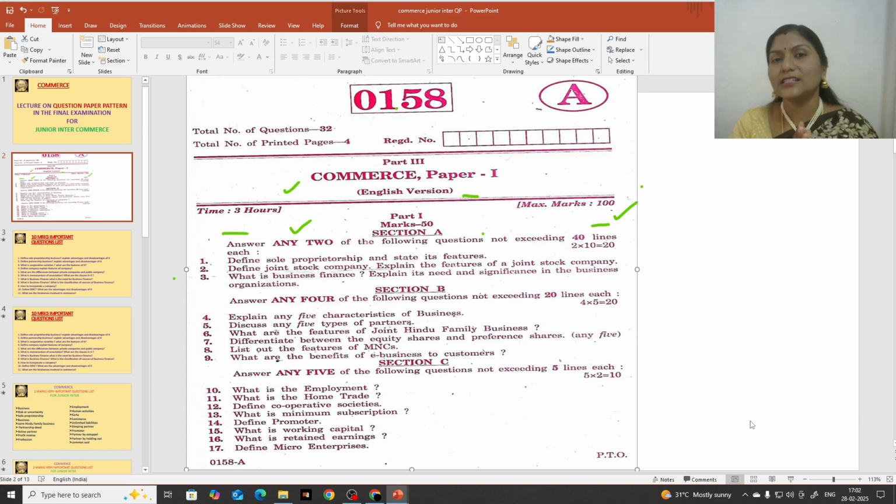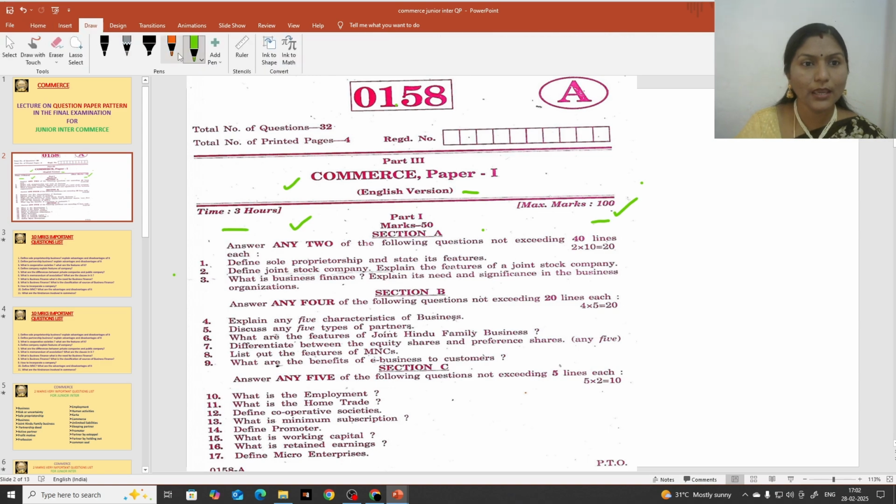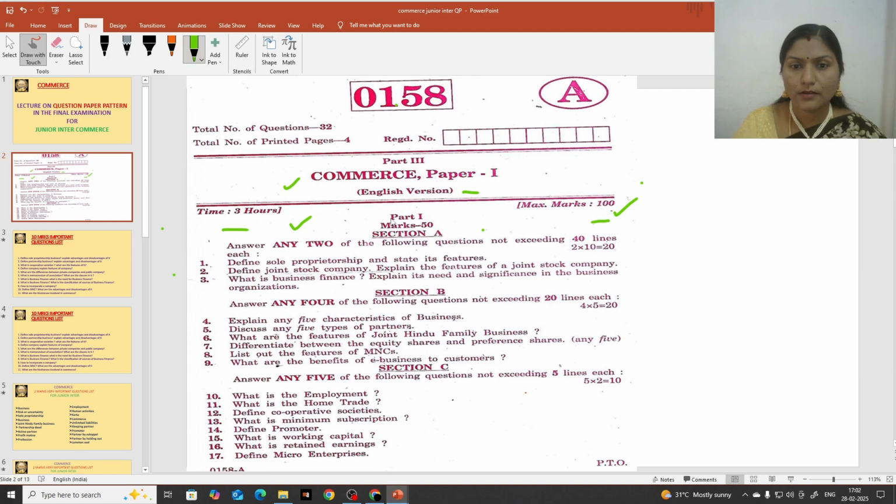So Part A, or Part 1, is related to commerce. You are going to get questions from the commerce book, the theory part. Hope this is clear for everyone. I'll show it now. Here you can see Part 1. Part 1 is for how many marks? It is for 50 marks.